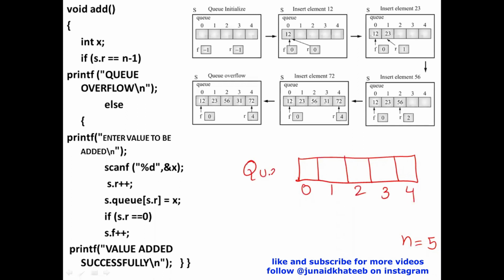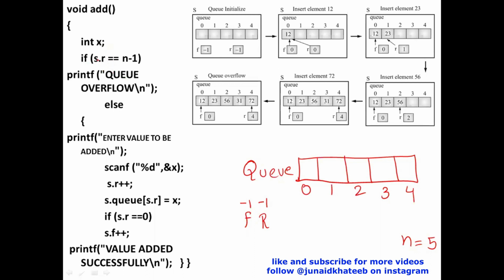Suppose this is a queue, right? Needless to say, the value of this variable f is -1. The value of this variable r is -1 initially to mark that the queue is empty. Okay, let me get started with the function. When I start with this function, I'll first check whether the queue is full or not. How do I check?